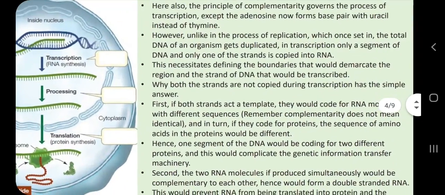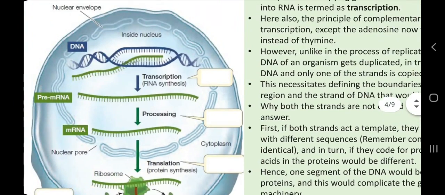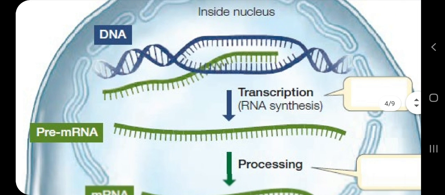Now coming to the next point: why are both strands not copied during transcription? It has a simple answer. You must be wondering, when we are copying the DNA we are using both of the strands, but when the cell is making an RNA molecule, the cell is not using both strands of the DNA molecule. Why?